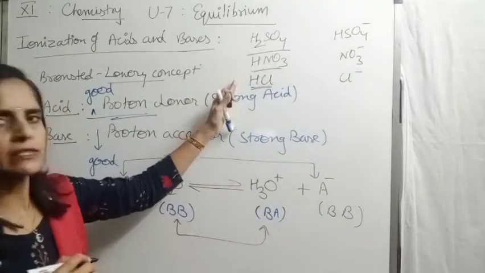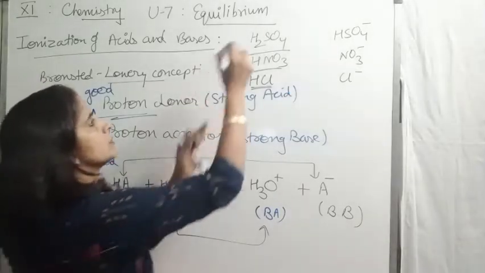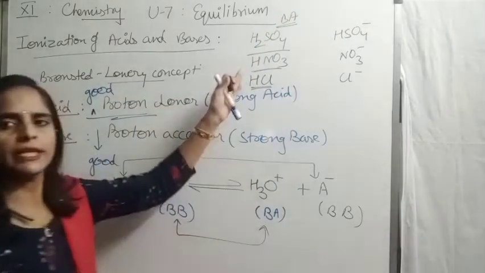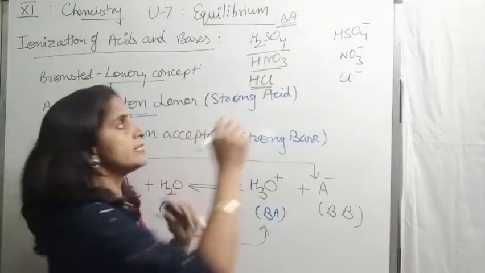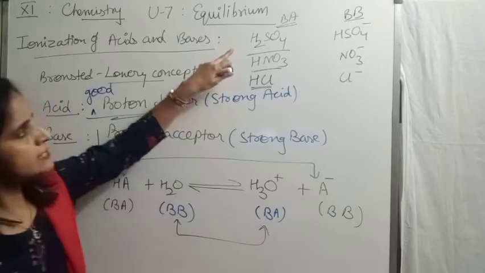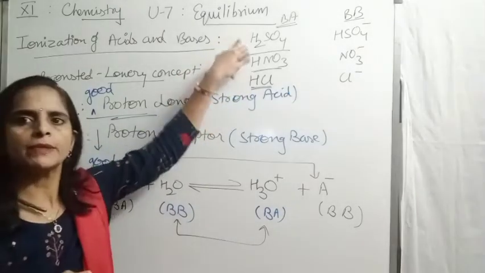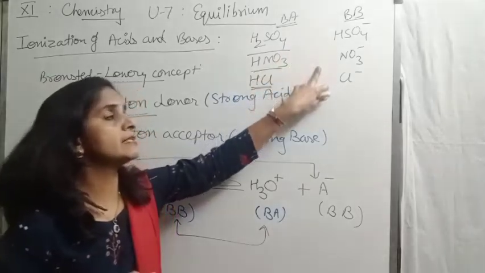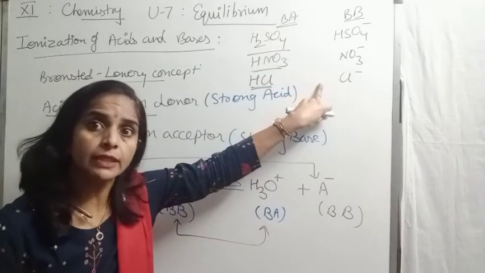So these three are examples of Bronsted acids as they are donating the proton, and these are their conjugate bases. As these three are strong acids, their conjugate bases are very, very weak.